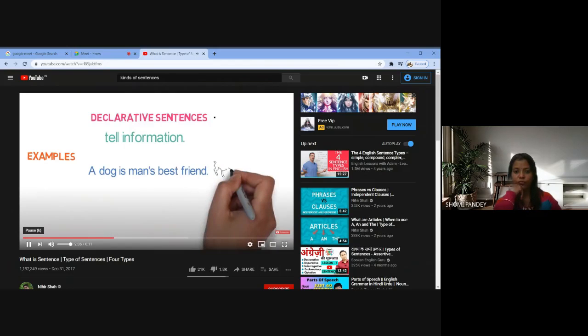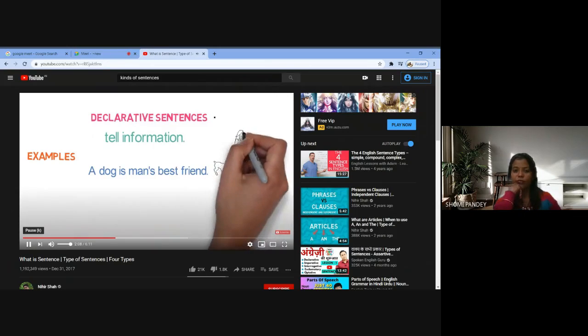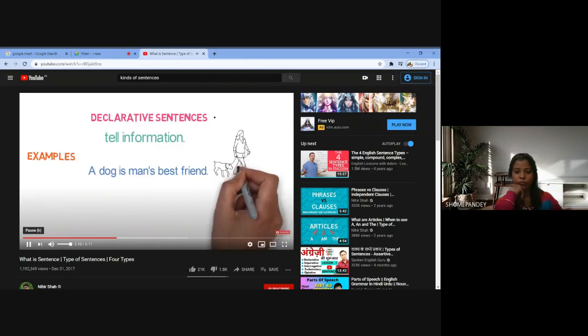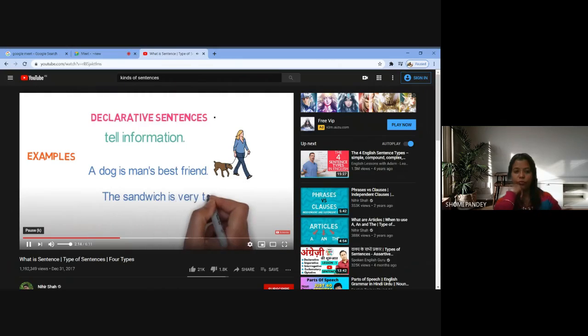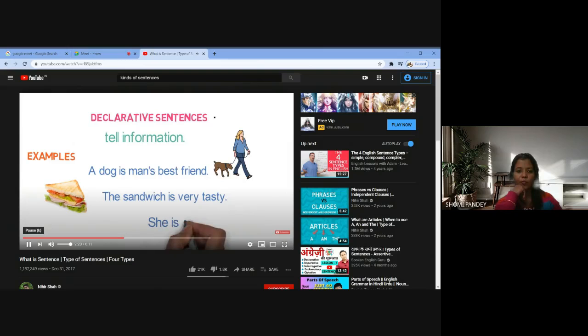Here, we are telling an information based on experiences that a dog is always a best friend of man. The sandwich is very tasty. Here, we are telling an information about the taste of sandwich. She is a beautiful girl. Here, we are defining or informing the beauty of a girl. Notice, all of them end with a period.